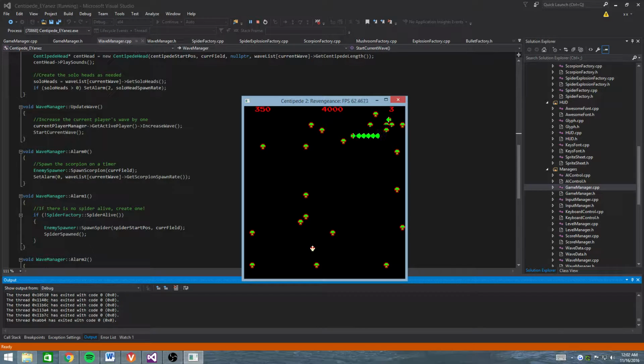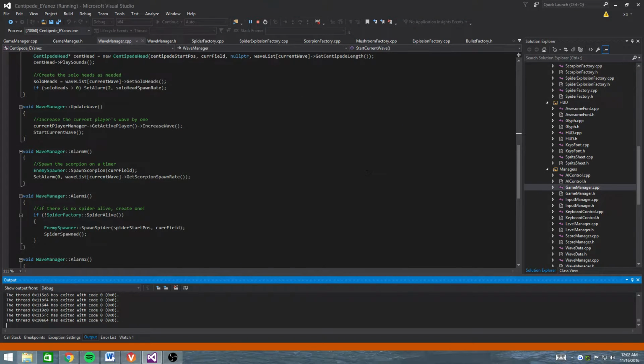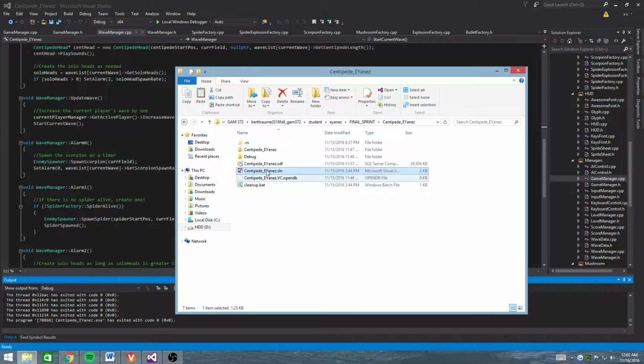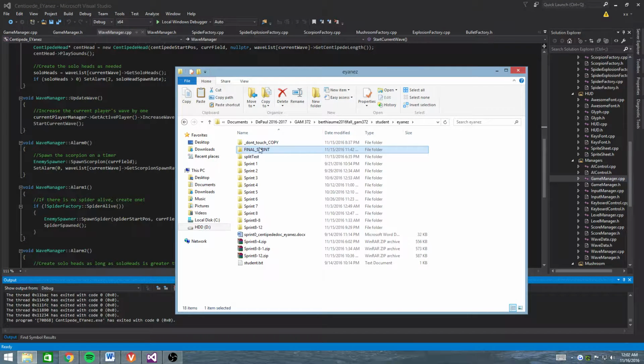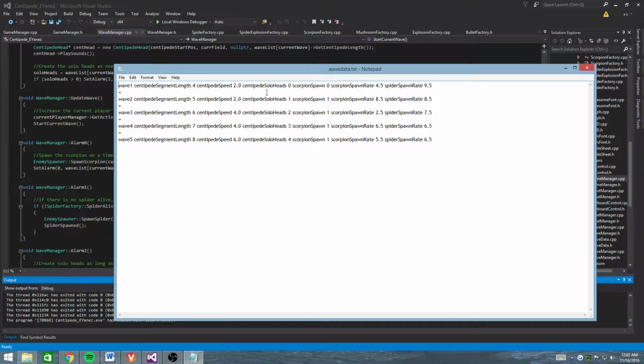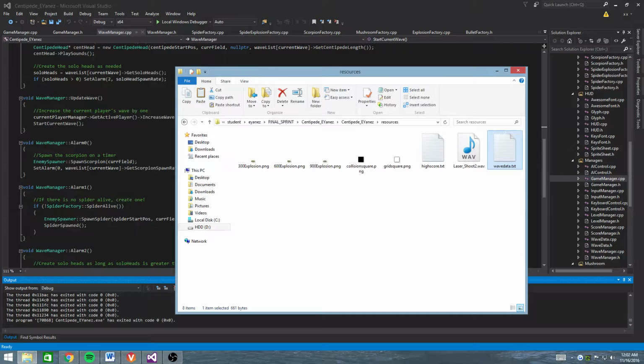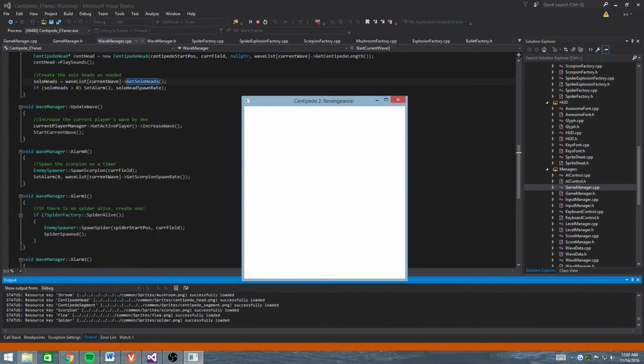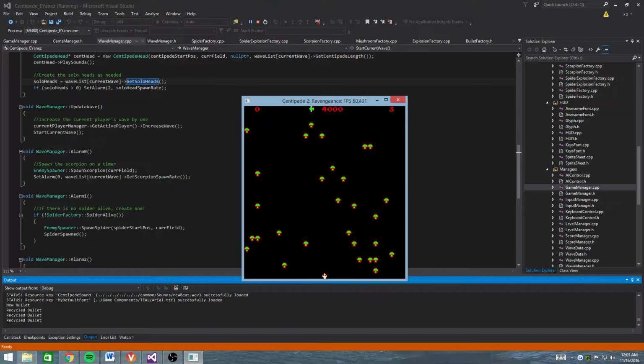So 5 segments, 1 solo head. And then to show that this does work, this isn't going to spawn anything else. There's the scorpion. Oops. Yeah, waves update just fine. I showed previously that I can change any of those values in my resources, wave data. So if I want this to start with, like, 14 on wave 1, I'll run this. It'll start with 14. So that's all good.